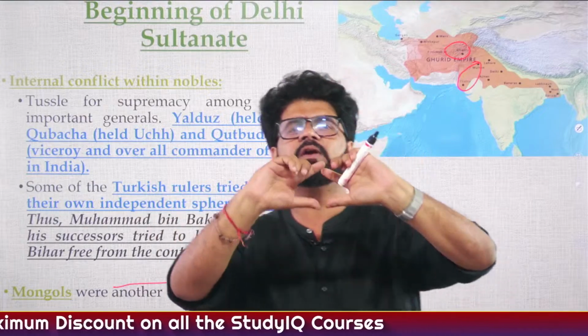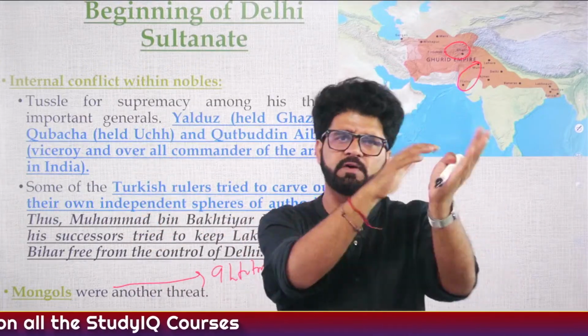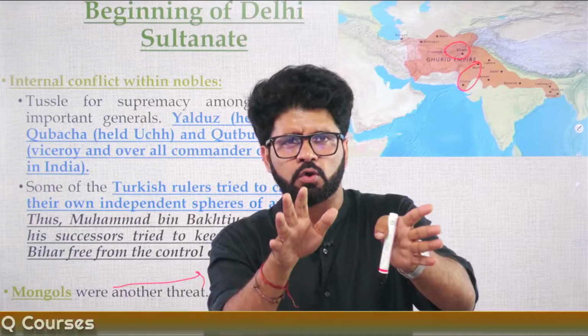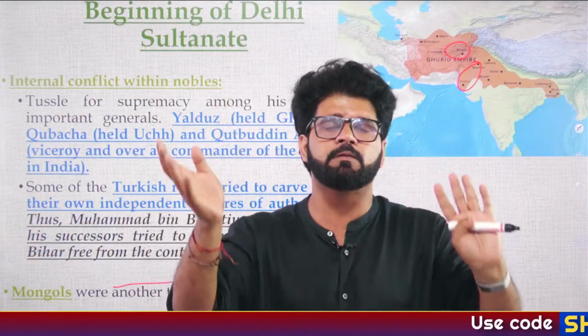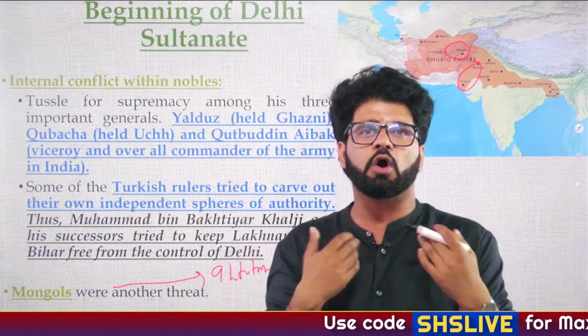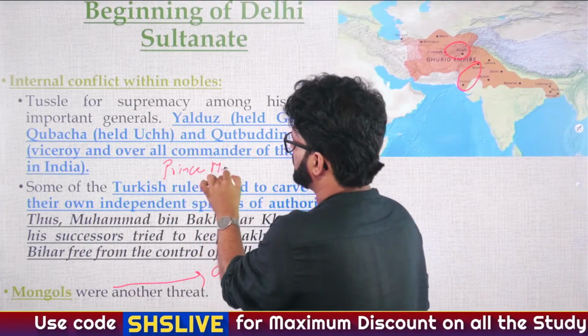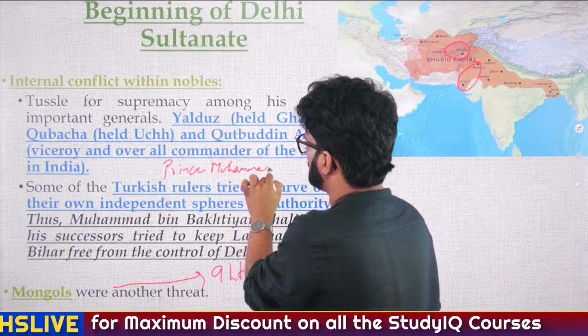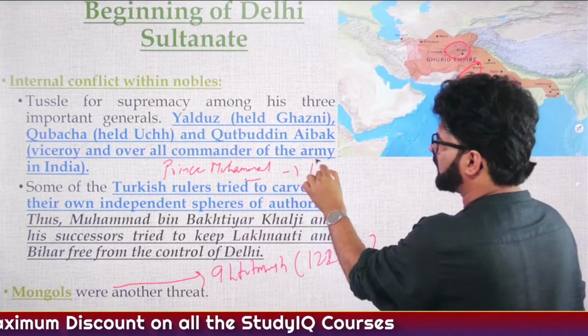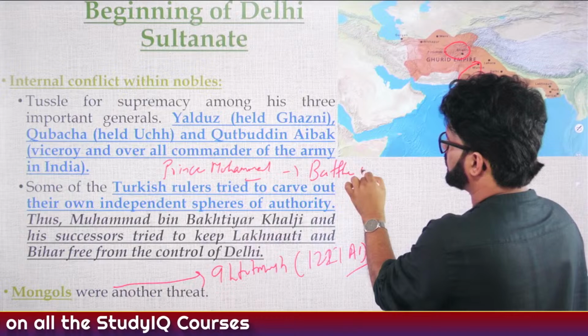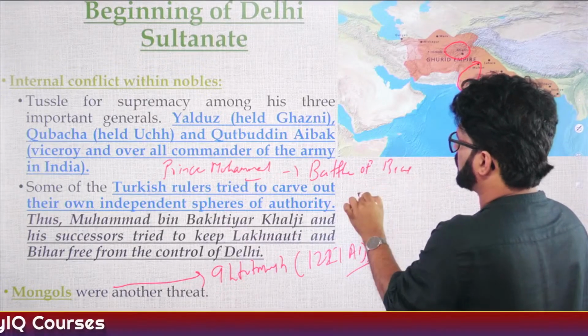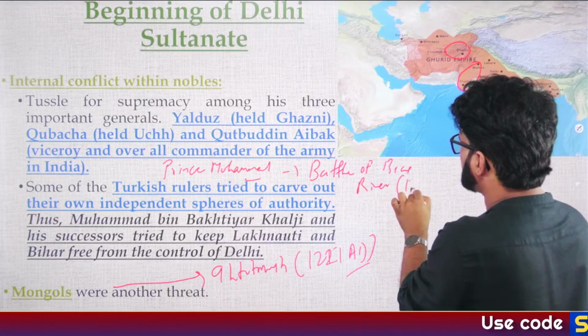There are different policies which were followed by different rulers: what Iltutmish followed, what Razia followed, what Balban followed. During the Balban period, he even lost one of his sons, Prince Muhammad, when he was battling with the Mongols. That battle is known as the Battle of Vyas River. These are important facts which we will talk about later on also. The Battle of Vyas River happened in 1285.